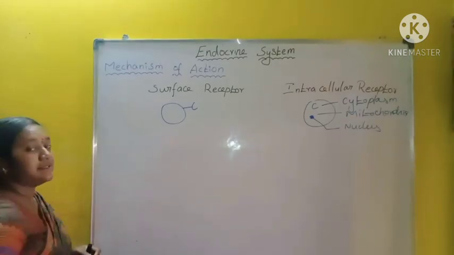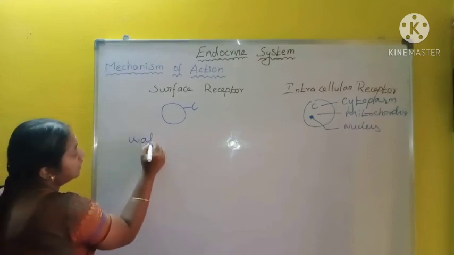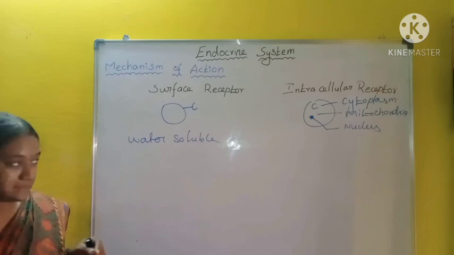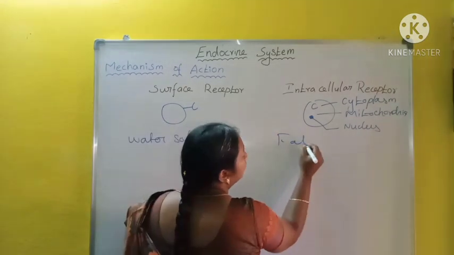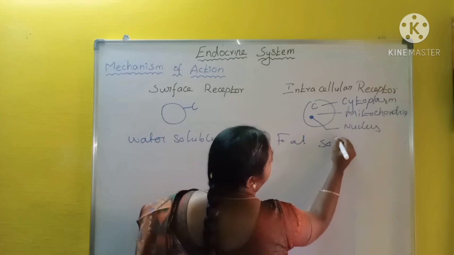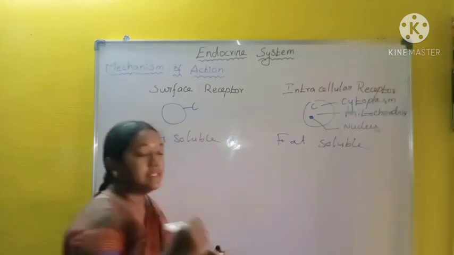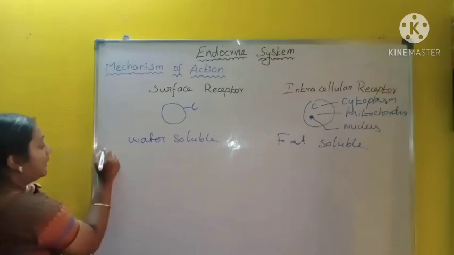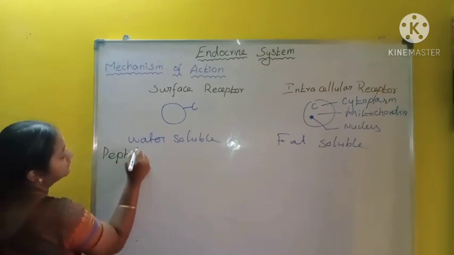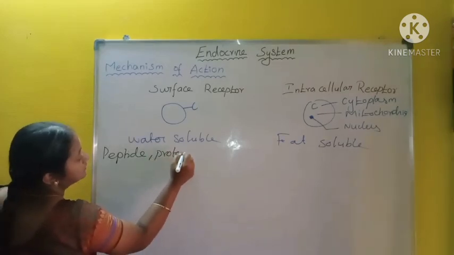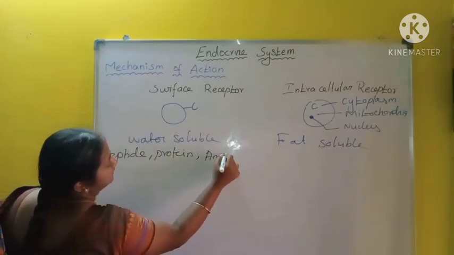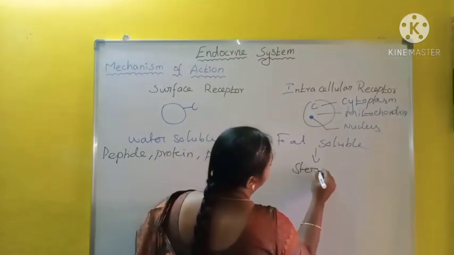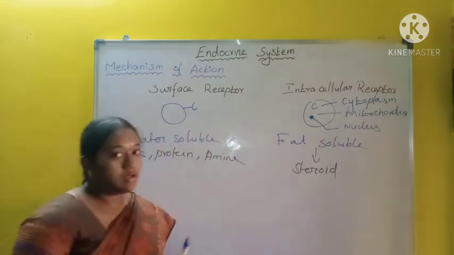Okay, in this, all the water soluble hormones have surface receptors, and fat soluble hormones have intracellular receptors. What are the water soluble hormones? Peptide hormones, protein hormones and amine hormones. What is fat soluble? All the steroid hormones are fat soluble hormones.